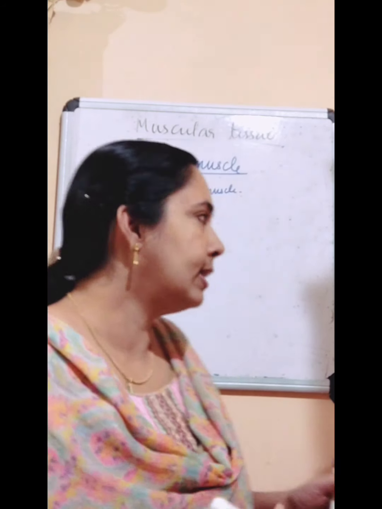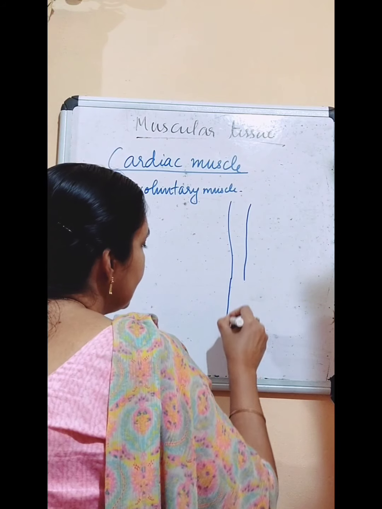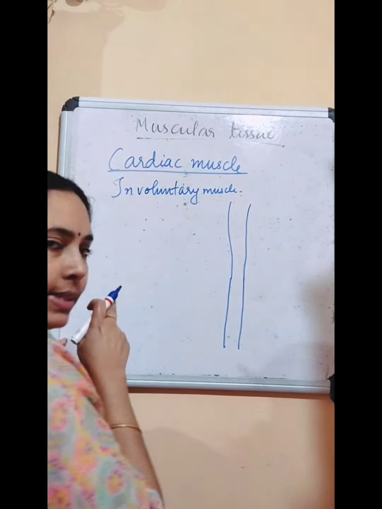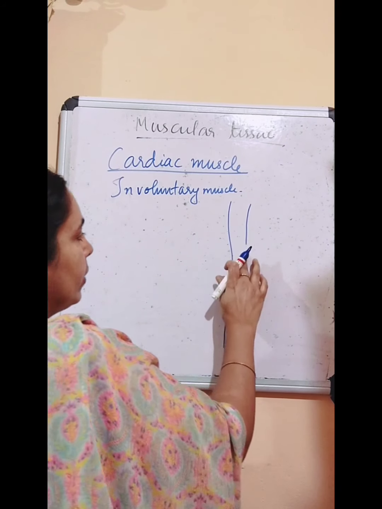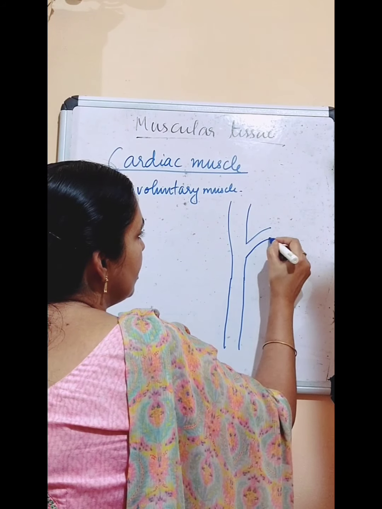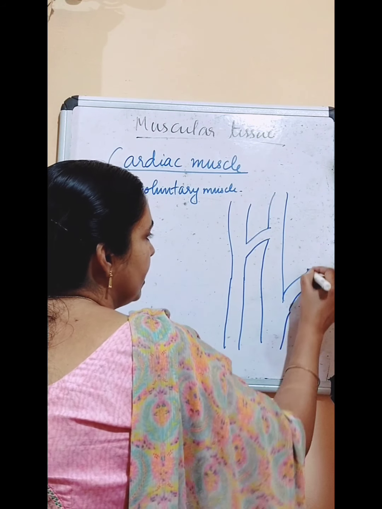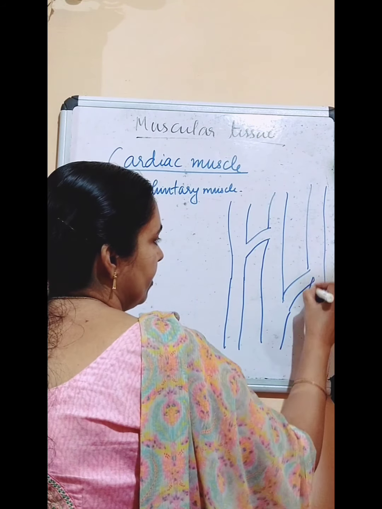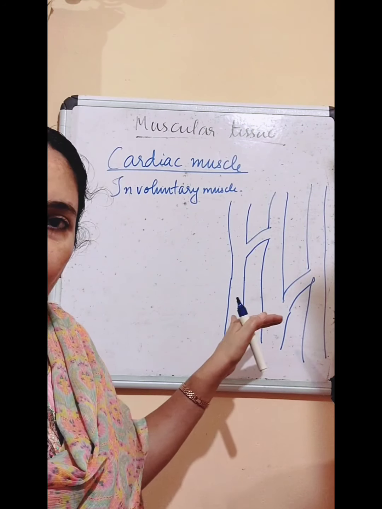And when we look at the structure, it is also long, cylindrical, like our skeletal muscle. But skeletal muscle was unbranched. Here you can see cardiac muscle is branched. So it has so many branches also. So long, cylindrical, branched.